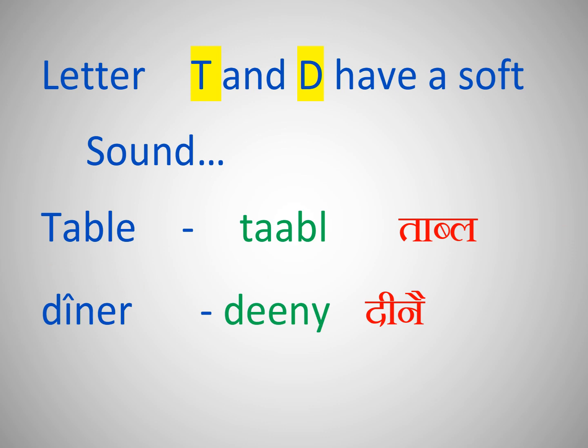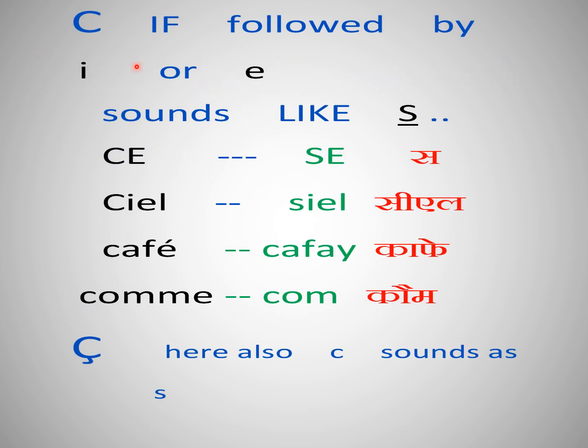Okay. Now letter C. So letter C has got two pronunciations. One is like C as in cat, and one is C like S. So here the word si, C is si, this is the pronunciation, not ki, it's si. Now ciel is ciel. Ciel means sky. So here we are not going to say kiel, we are going to say ciel because C is followed by E or I. So the pronunciation of C, instead of K, changes to S.